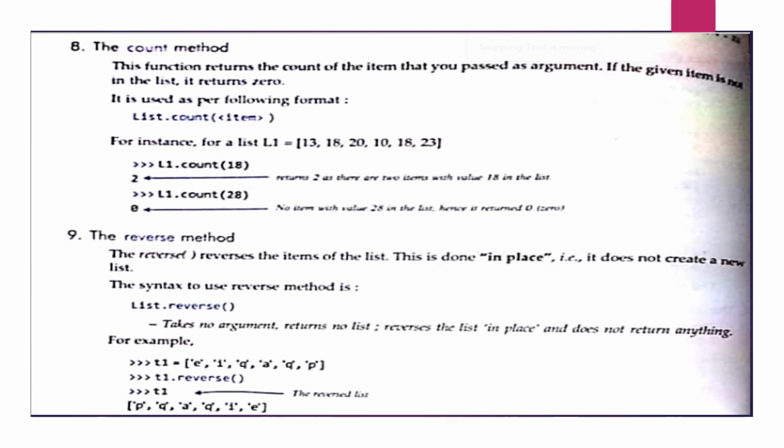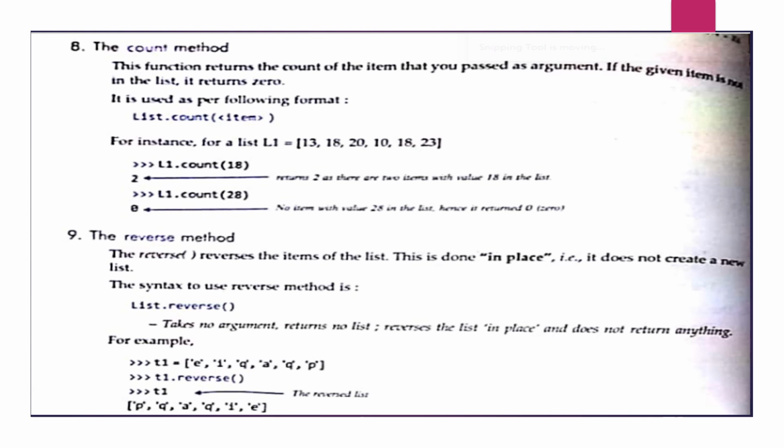The next is the reverse method. The reverse method reverses the items of the list, that is the opposite of, in sort, descending order. If you want to see your list in reversed order, you can use the reverse method, list.reverse, and your list will be printed in the reversed order.